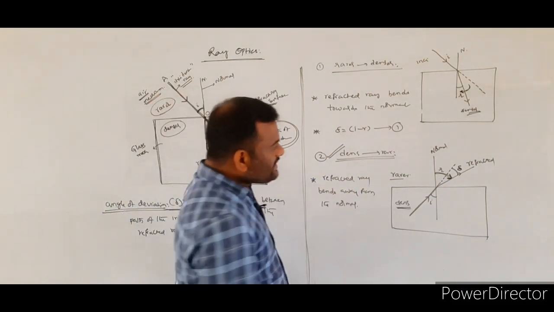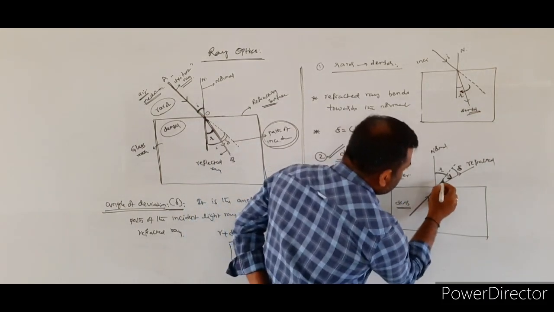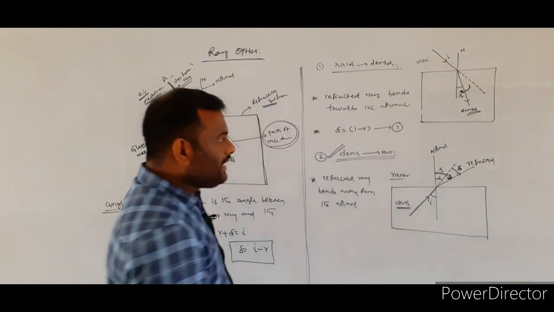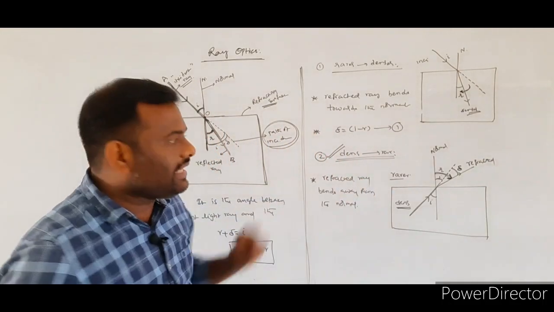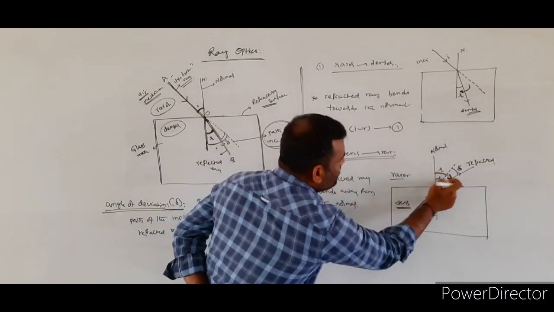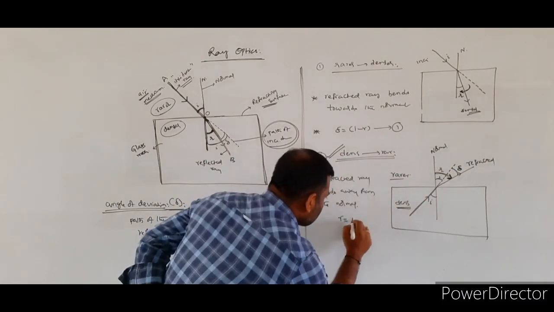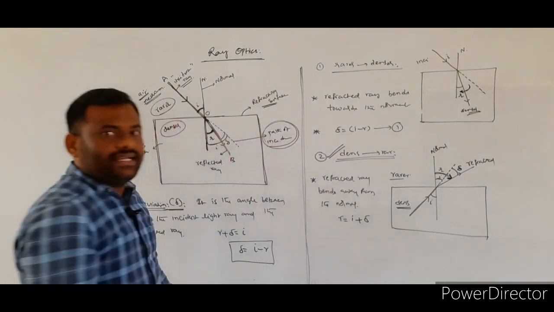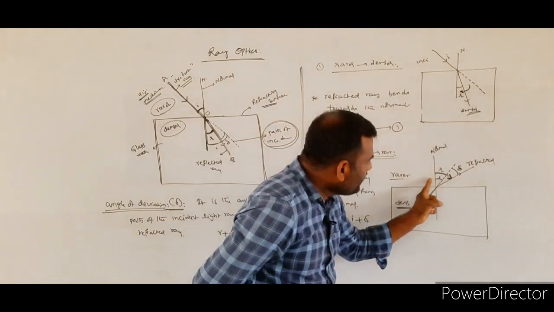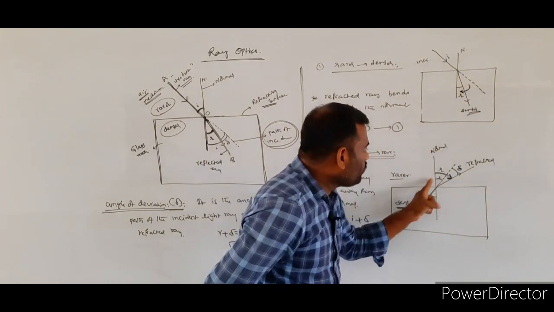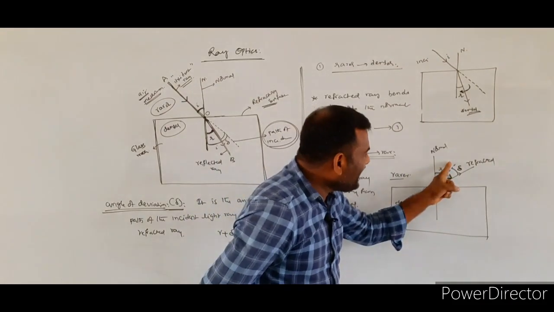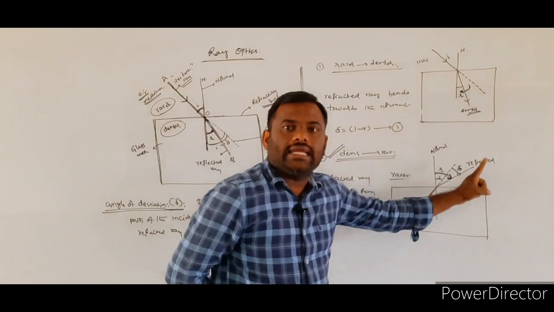See here, from this diagram, this value is again i. From the diagram, if you observe carefully, this total angle r is equal to i plus delta. Once again, this total angle is r, and the angle between the normal and the dotted line is i, the angle of incidence, and the angle between the incident ray and the refracted ray is called the angle of deviation.